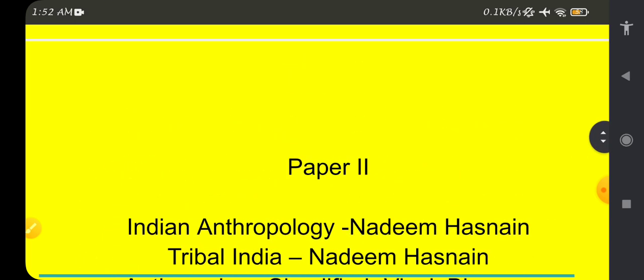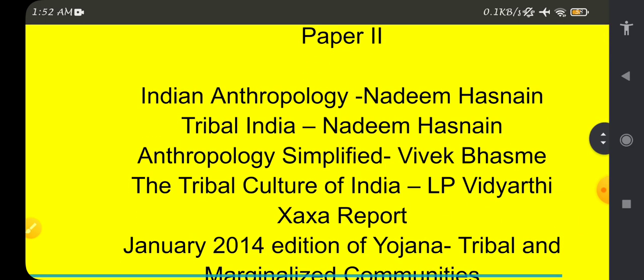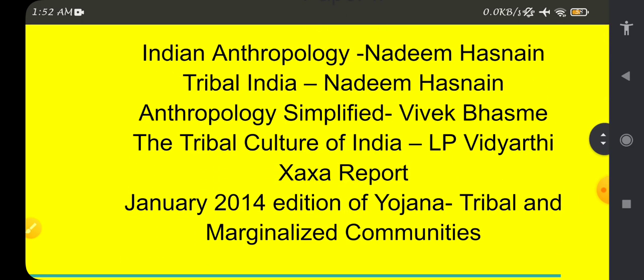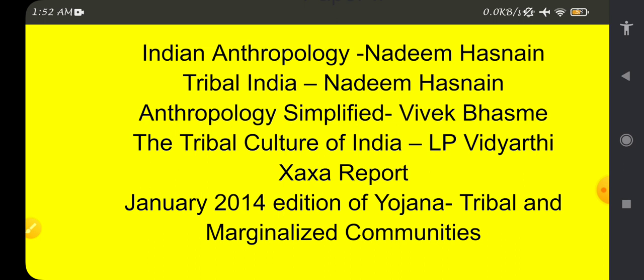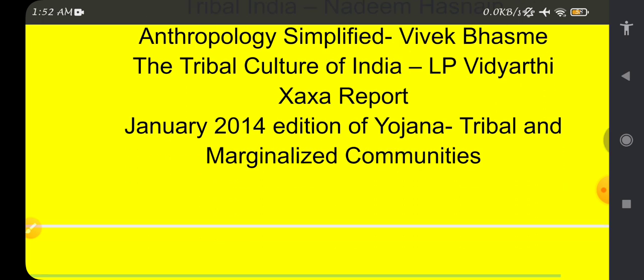So primarily paper 1 resources and paper 2 resources should be kept in our mind from the starting of the preparation. These books should be present with us, and we should distinguish which book belongs to which paper, and that separation is very important because both the papers are completely different.